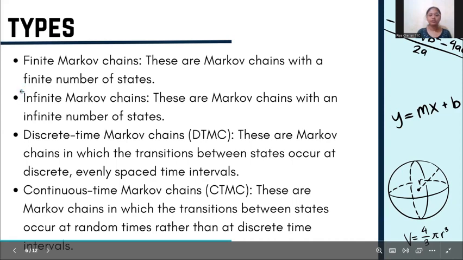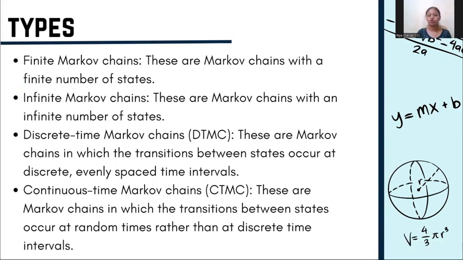Types. Finite Markov chains. These are Markov chains with a finite number of states. Infinite Markov chains. These are Markov chains with an infinite number of states. Discrete time Markov chains. These are Markov chains in which the transitions between the states occur at discrete, evenly spaced time intervals. Continuous time Markov chains. These are Markov chains in which the transitions between the states occur at random times rather than at discrete ones.